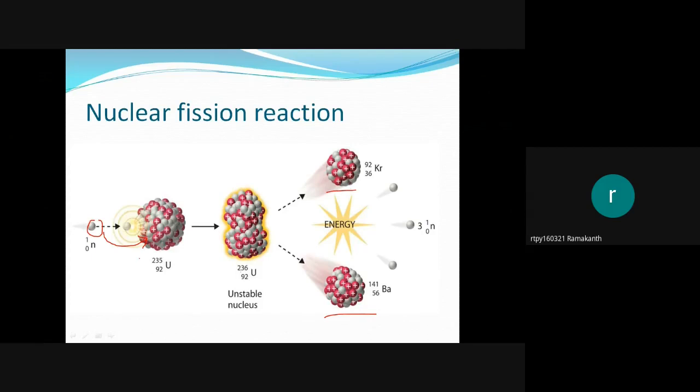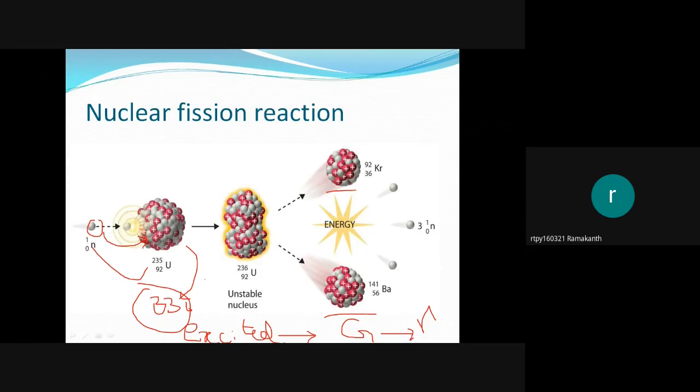Instead, the fast neutron takes the uranium-235 to an excited state, uranium-236, and this excited nucleus comes to the ground state by ejecting gamma radiation. But the fission reaction does not take place with fast neutrons.